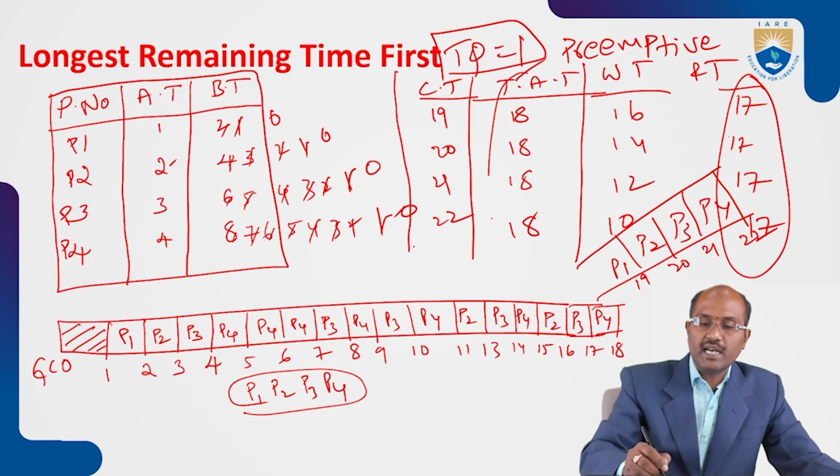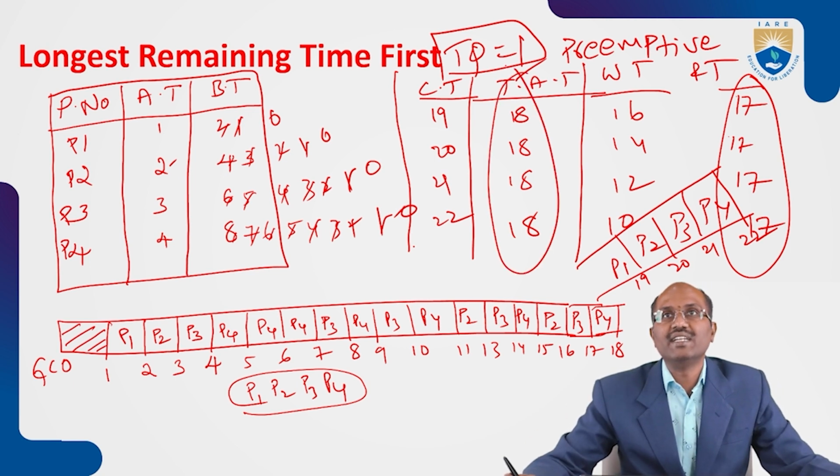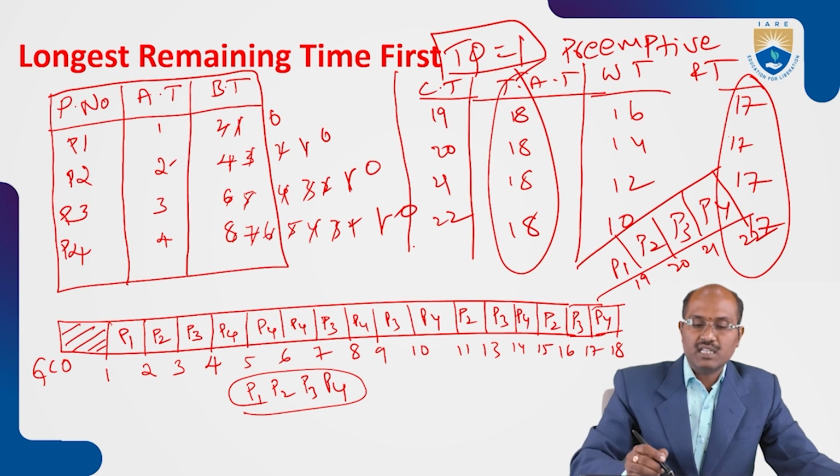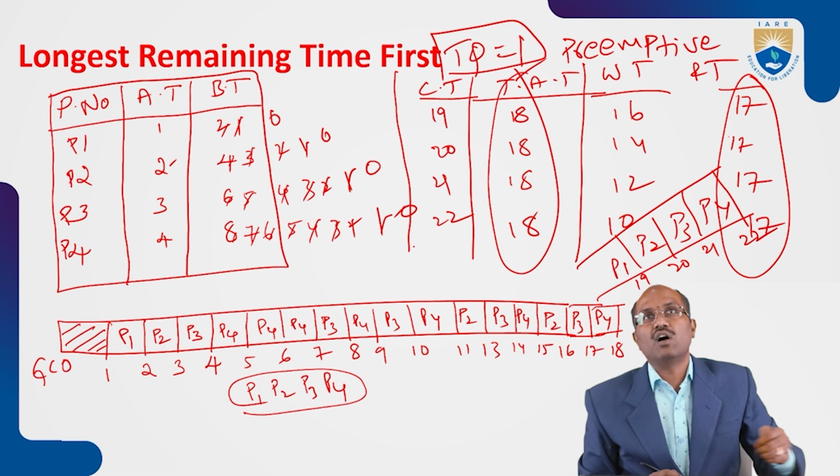We also got all turnaround times the same: 18, 18, 18. In this problem we see the same values of response time and the same values of turnaround time. So this is how the problem works under the longest remaining time first scheduling algorithm. We got the result and saw how the processes execute over a long time.